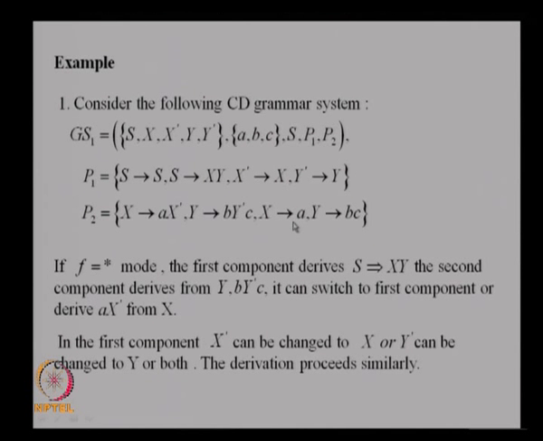Finally, you end up the derivation with this rule or with this rule. Both X and Y have to become terminals. As long as there is one nonterminal, the derivation continues. So in the sentential form, you will have either X dash or Y dash or both, or X or Y or both. You can have X dash and Y, or X and Y dash, and so on. So it is possible to derive any number of a's, and any number of b's and c's, but the number of b's and c's will be equal because this is a linear rule.